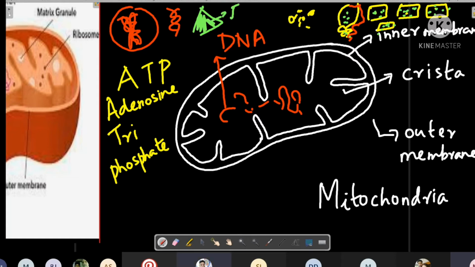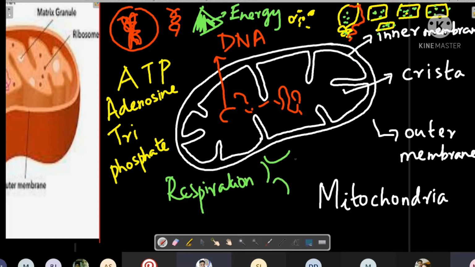Ma'am, how will they release energy to the brain, ma'am? The brain is made up of neurons only, no, ma'am. Neurons are also cells only. Okay. See, this is one neuron. This is a cell. So here there is a cell with nucleus and there is cytoplasm.